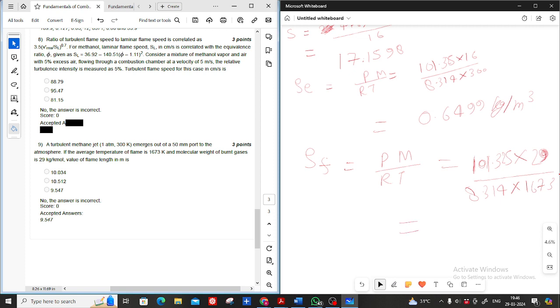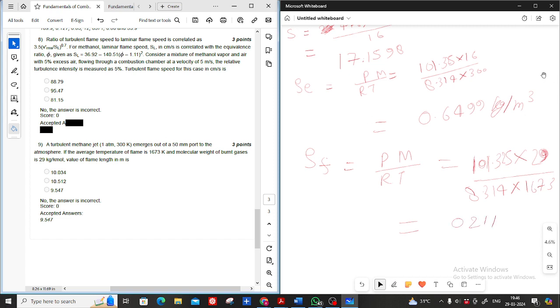It will be 101.325 into 29 upon 8.314 into 1673. So this will be 0.211.